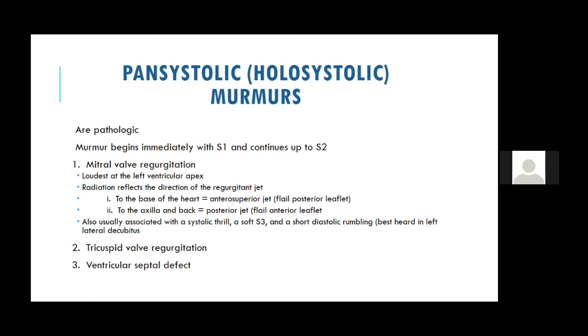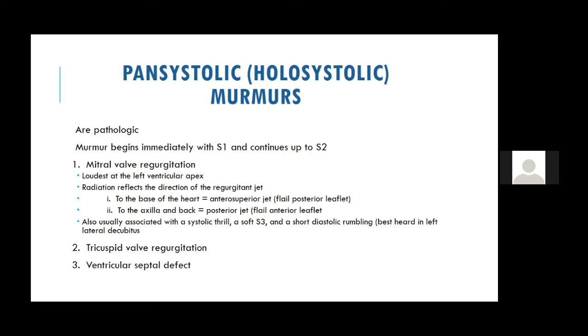Whereas in MS, the blood is going from the LA to the LV. So when the blood is coming anteriorly, from the LA to the LV, you are more likely to get a thrill. So MR is less likely to produce a thrill, the LA being a posterior chamber. So that is one of the things.